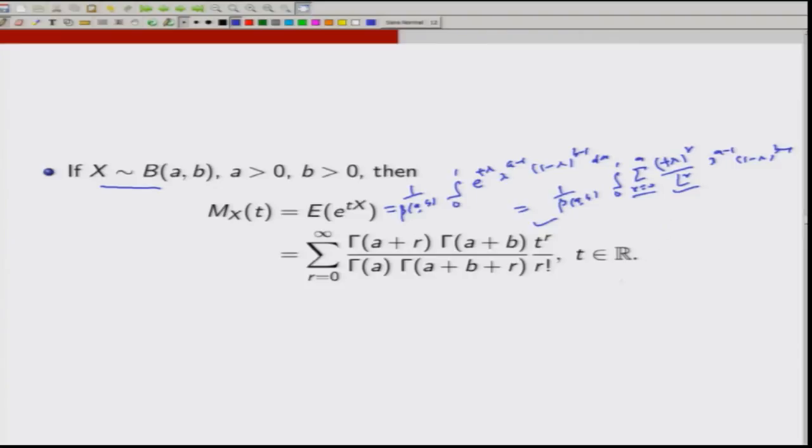So that becomes the summation r equal to 0 to infinity, beta(a plus r, b) by beta(a,b), t to the power r by factorial r. If you simplify this, it turns out to be this quantity. So this was all about the beta distribution.